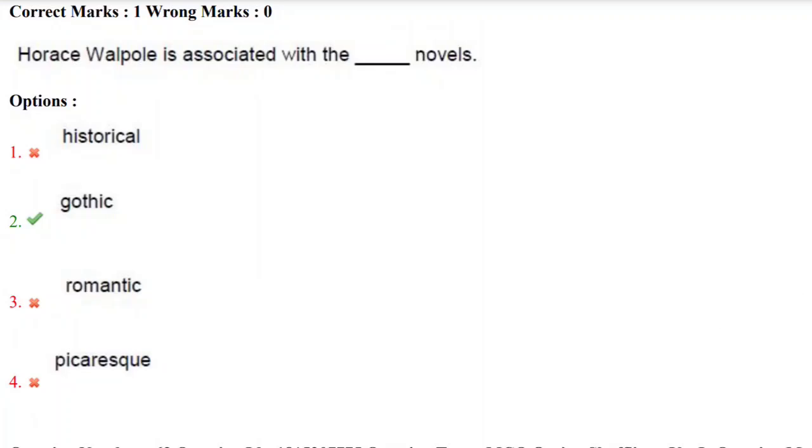Horace Walpole is associated with dash novels. Yes, Horace Walpole is a famous novelist and he was associated with Gothic novels. Gothic is nothing but horror novels.